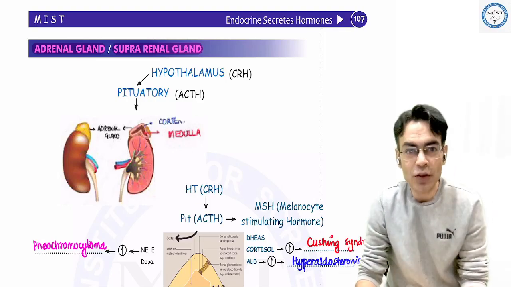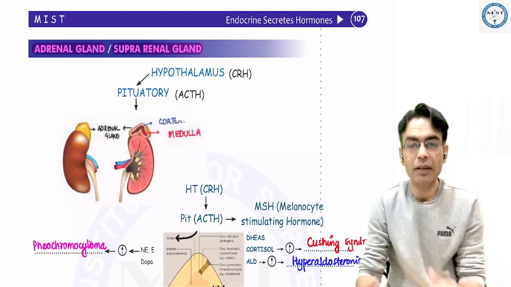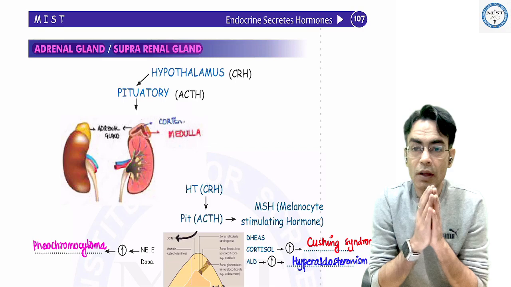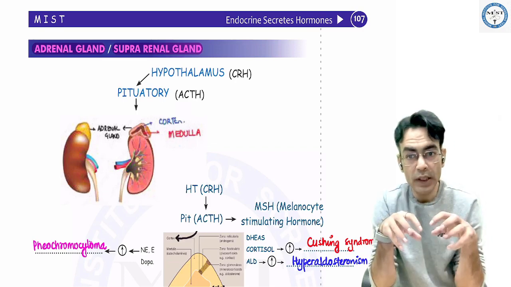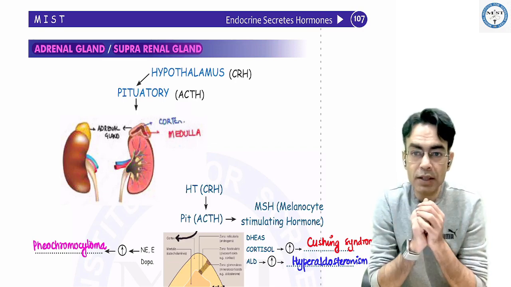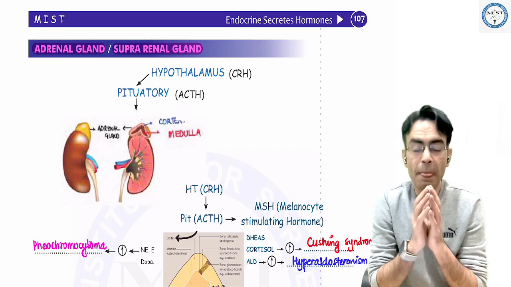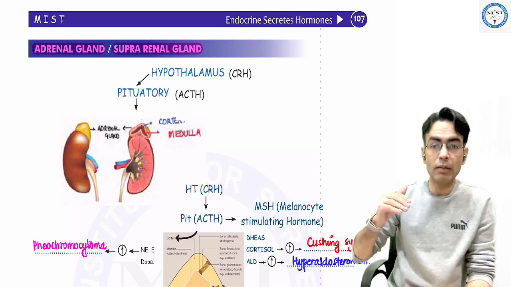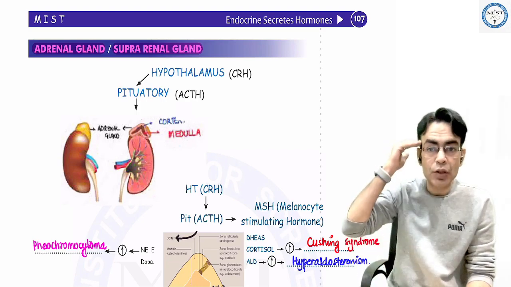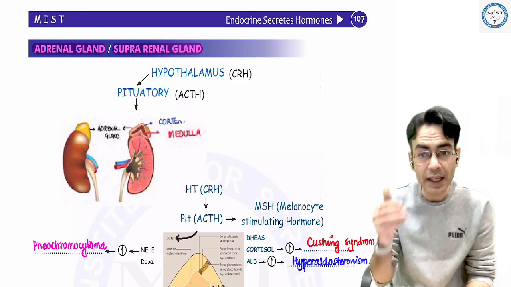Okay. So let's talk about the adrenal gland or suprarenal gland. The adrenal gland is two in number because it is over the kidneys, and it has two parts, which are the adrenal cortex and medulla. The adrenal gland is controlled by the hormone secreted by your pituitary, that is your ACTH.